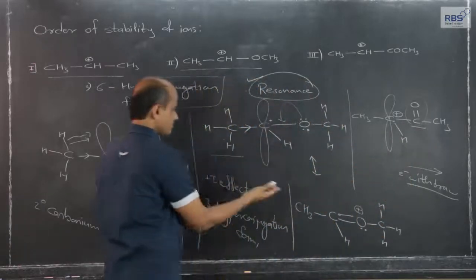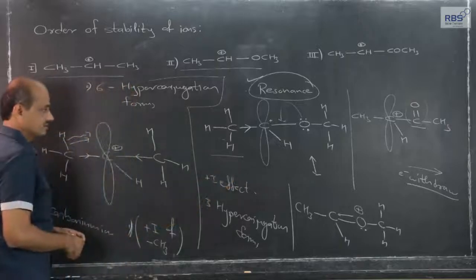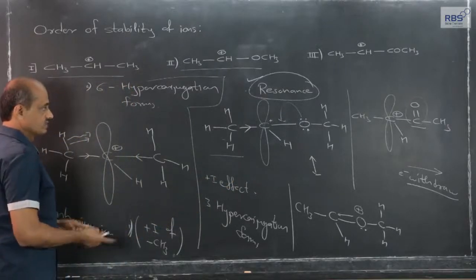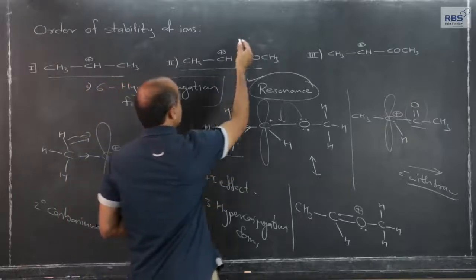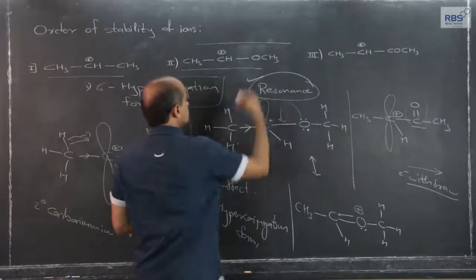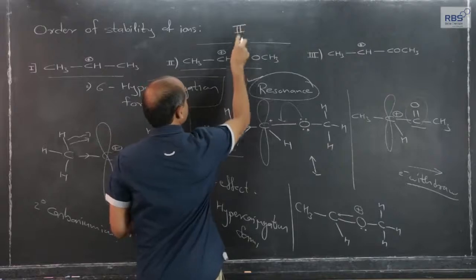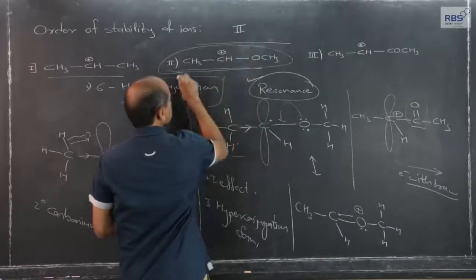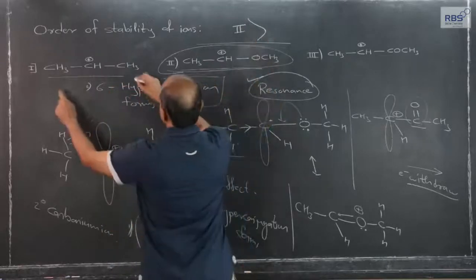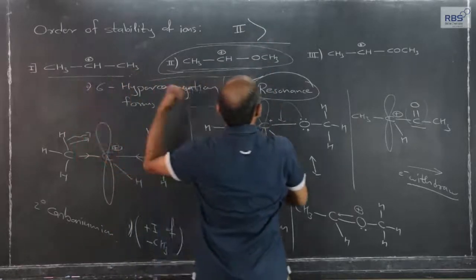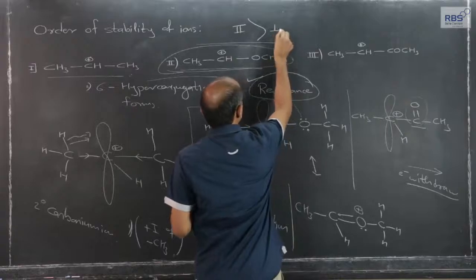So, these are the reasons, and from this what we get is the stability order among the options. This one will be more stable because of resonance, then will be this because of hyperconjugation, 6 hyperconjugation forms.